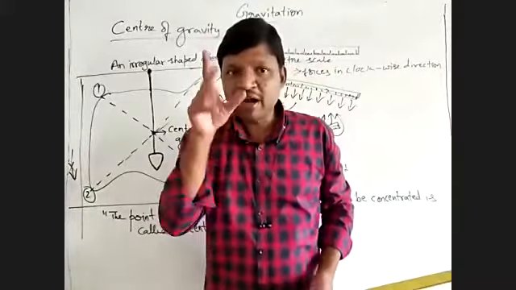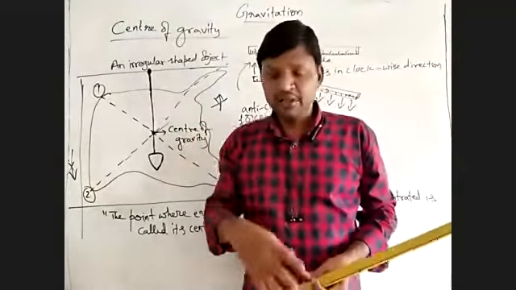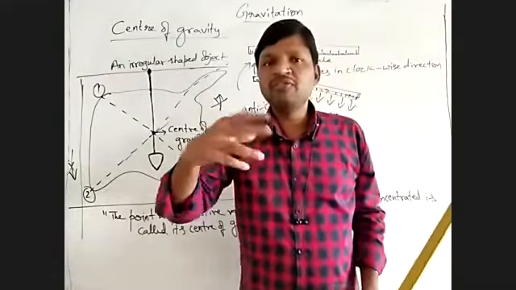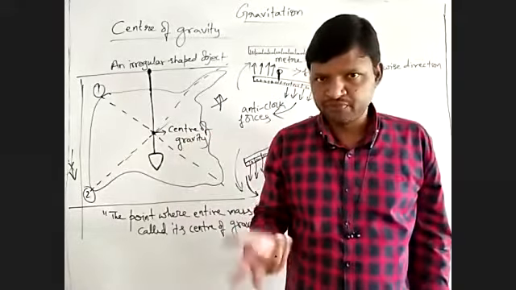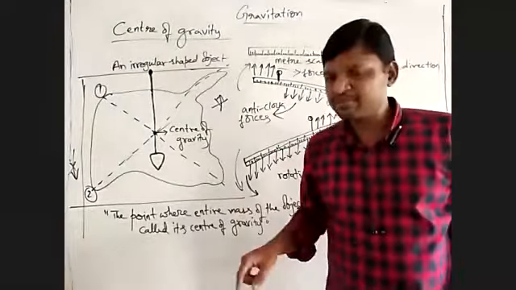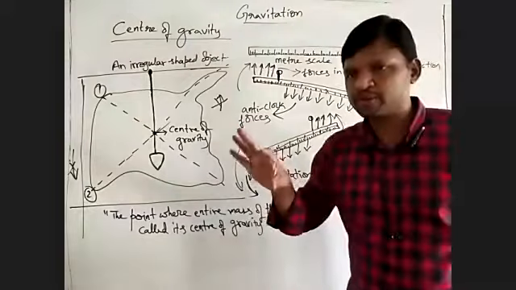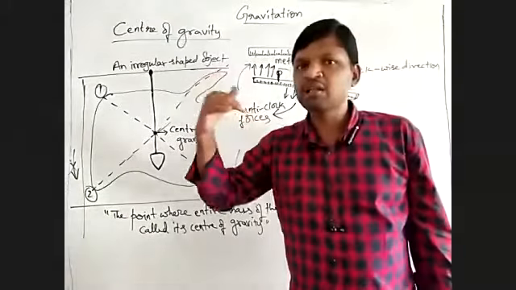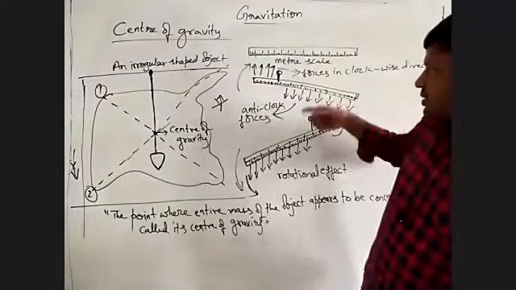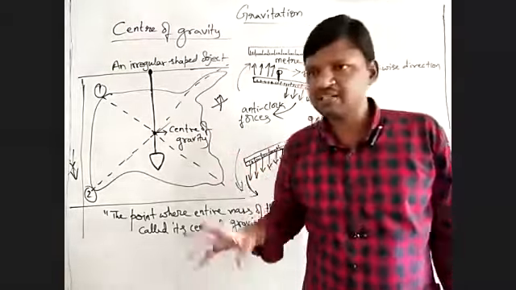So what is the point there? What is the science there? Unknowingly you are catching it at the center of gravity, so that you will feel a little more comfortable when compared to the other points. Why is it like that? The entire mass appears to be concentrated there. Appears to be. That means the resultant of all the forces will be at this particular center of that object, which is called the center of gravity.